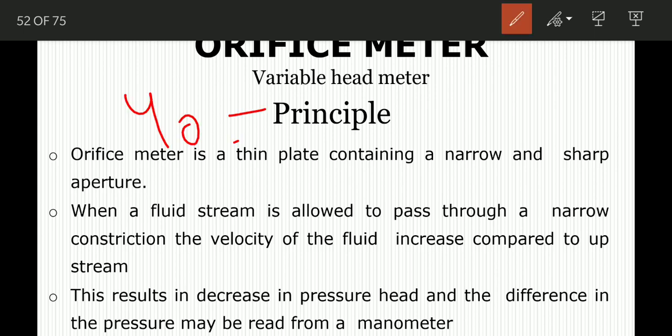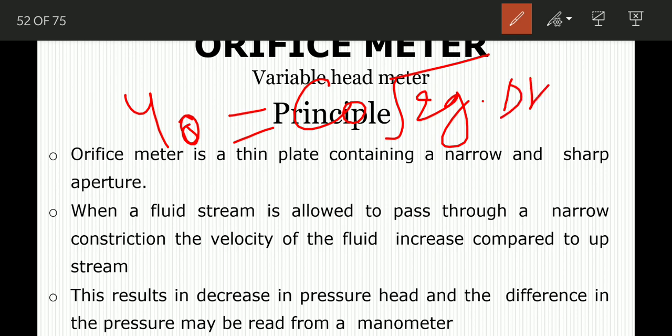U0 equals C0 root 2g del H. You can say U0 or UO because we are talking about the orifice meter. Here UO is the velocity of the fluid at the point of the orifice meter, C is the constant, and del H is the difference in the pressure head.